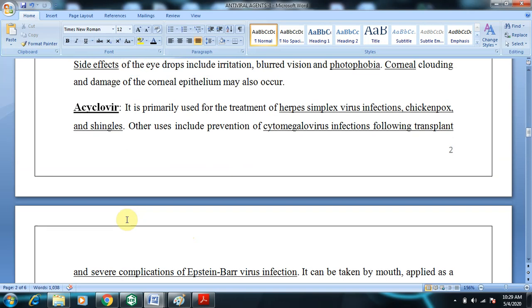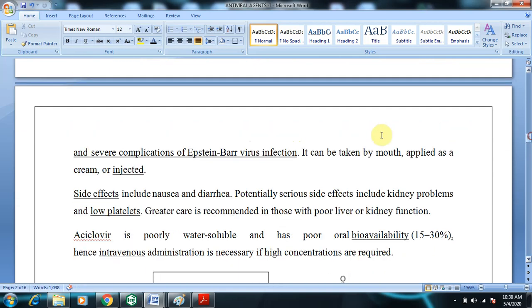Coming to the next drug, acyclovir. Acyclovir is primarily used for the treatment of herpes simplex virus infections, chickenpox, shingles virus, and others include cytomegalovirus infections and severe complications of Epstein-Barr virus infections.